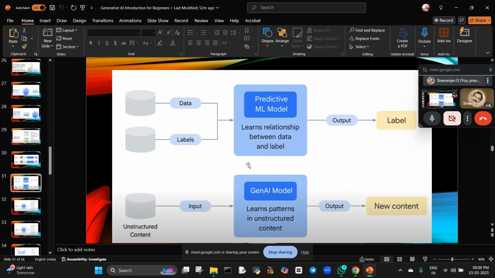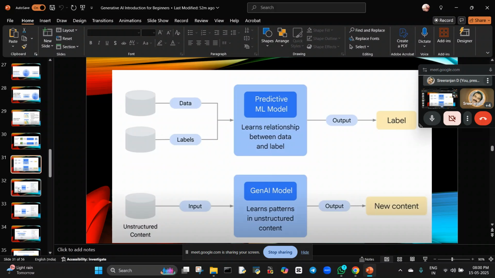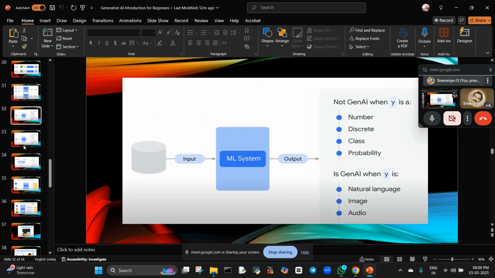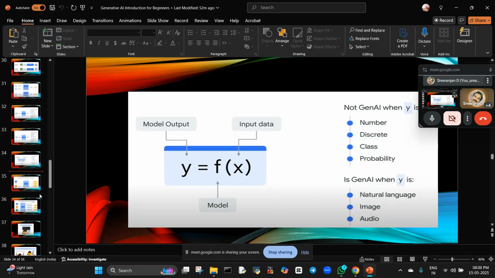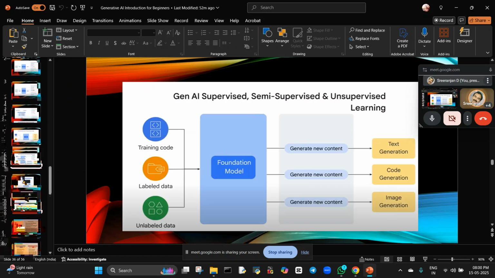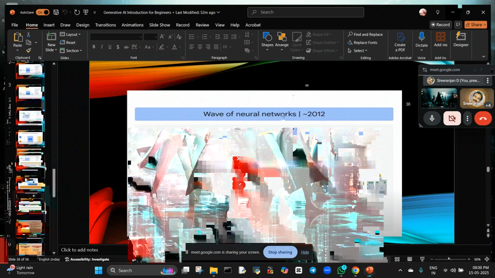This is how it will be labeled data and unlabeled data. In depth, we are going to learn all this. How the output will be provided. Y is equal to f of x. Okay. So by seeing all these slides, you will come to know. And I explained all these things in a 1.5 hour video.